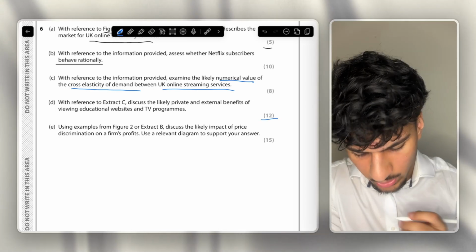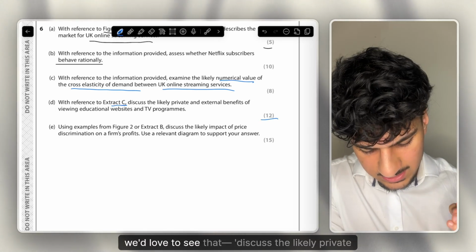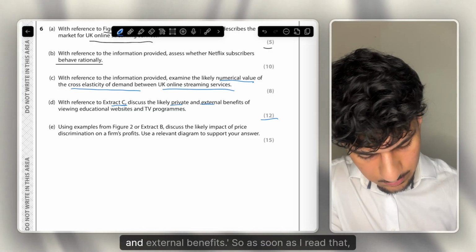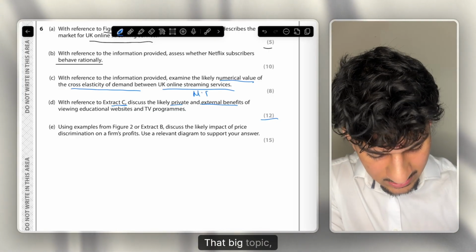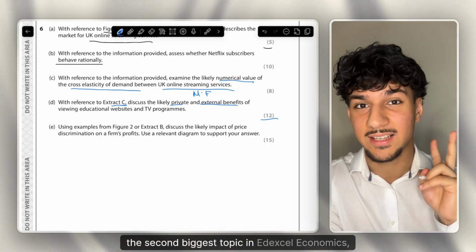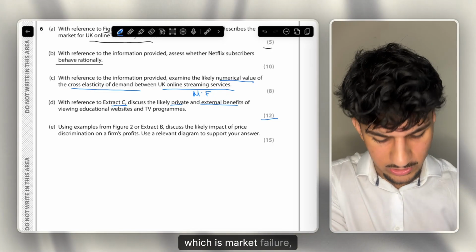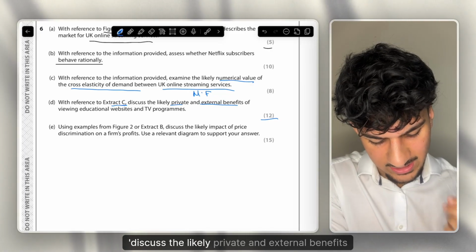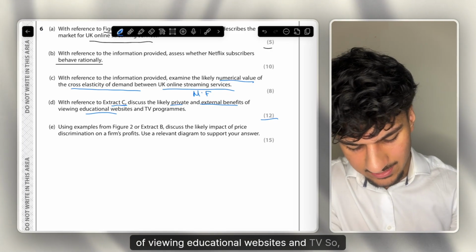So, a 12 marker with reference to extract C, so giving us a specific extract. We love to see that. Discuss the likely private and external benefits. So as soon as I read that, what am I thinking about? That big topic, the second highest yield topic in Edexcel economics, which is market failure, of course. Discuss the likely private and external benefits of viewing educational websites and TV programs.